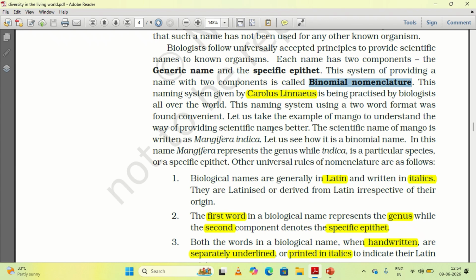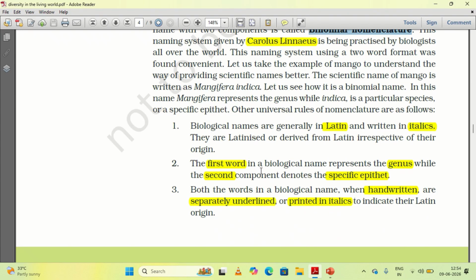Okay, and it has the following rules and regulations for naming living organisms. So let us see what the rules are. The biological names are generally in Latin and they are written in italics. Whatever the origin of the biological name, ultimately they are derived from Latin, irrespective of their origin.